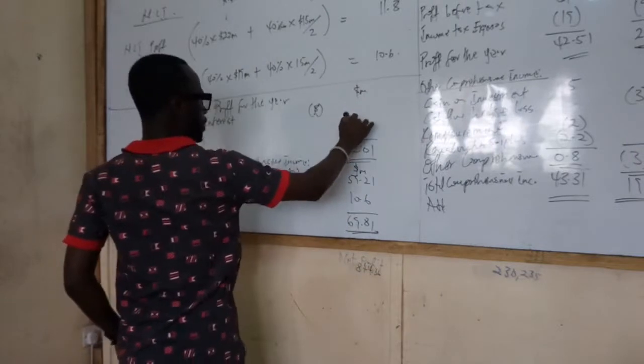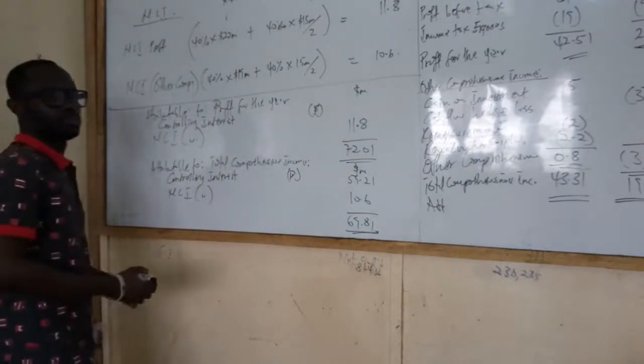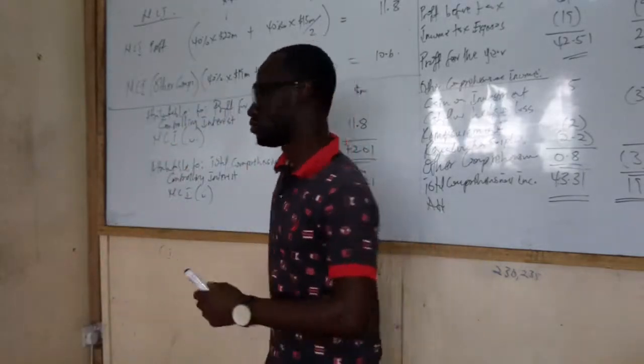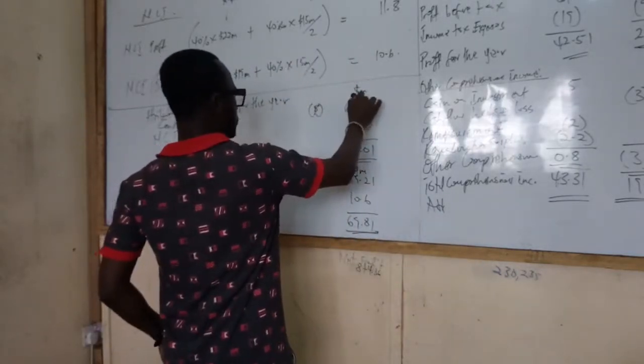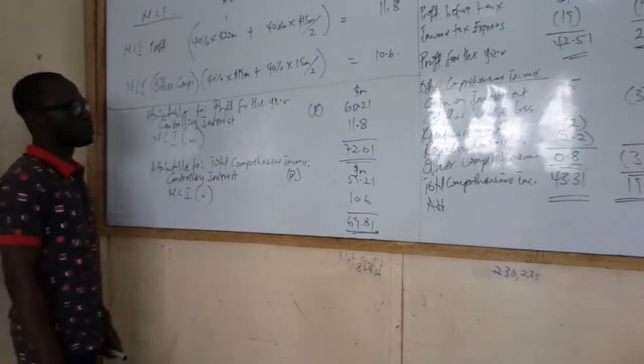So 11.8 minus 72.01, 60.21. That's it. So that's the thing there.